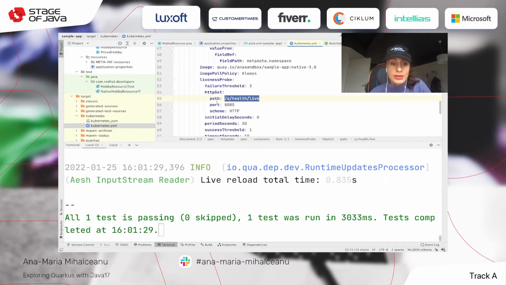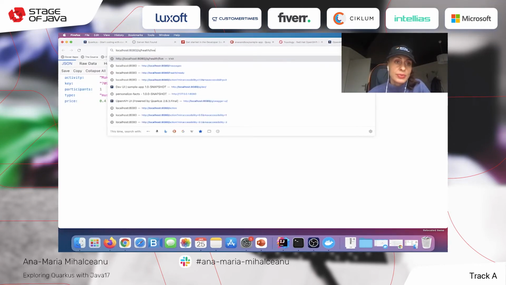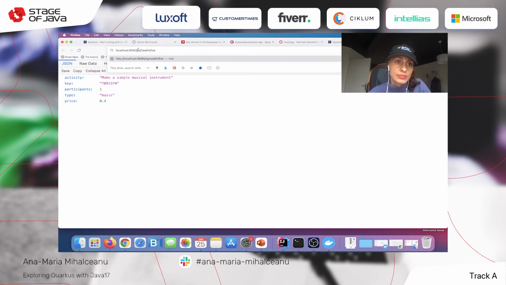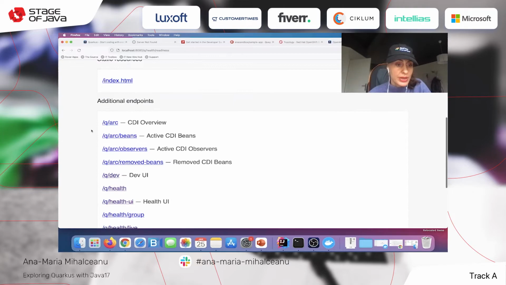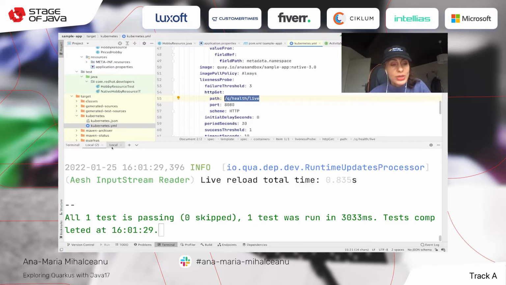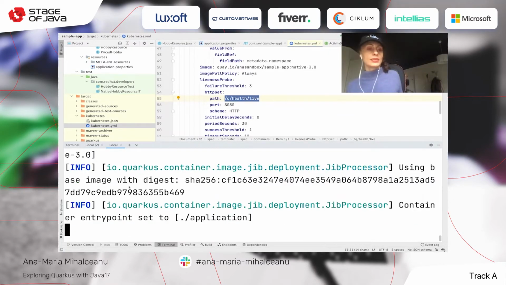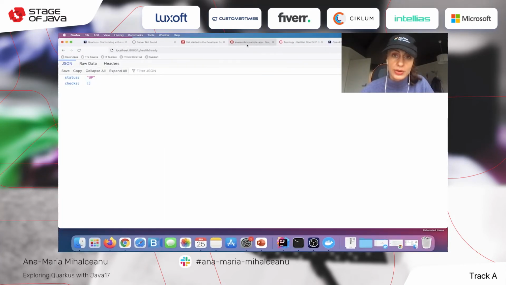Also, the generated objects take into account where the liveness and readiness are. So, for example, the liveness is here. The readiness is at this endpoint. I think I didn't invoke it correctly. Oh, yes, it's /ready. So all these things are being generated on demand when you need them, as per your needs. And just by simply adding extensions, your app is looking into these and it takes them into account and builds them.